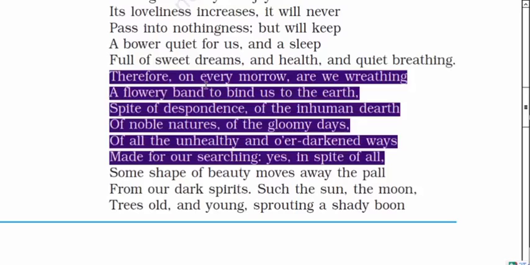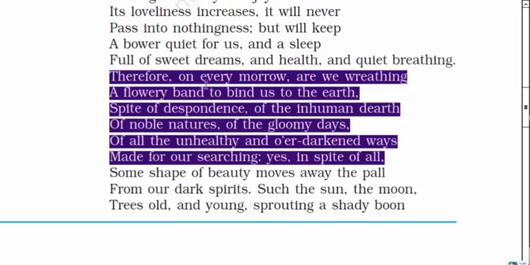But in spite of all them, a person in this world tries to bind and maintain a good relation with the earth. Because all things, what are the things? The thing is beauty. Because he finds something beautiful, and that thing turns the human being and motivates him to bind with the earth, like wreathing a flowery band to the earth.